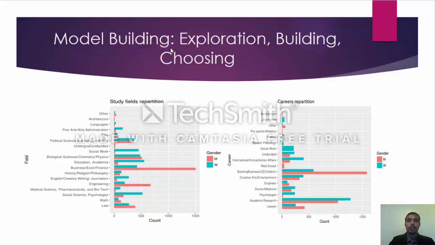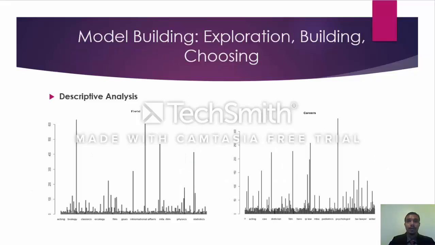Let us first begin with the model building part. To select a viable modeling technique, we did some descriptive analysis. During our descriptive analysis, we found that most men were from the field of business, economics and finance, while most women were from the field of education and academia. We also discovered that the field and career variables had several uncoded values.